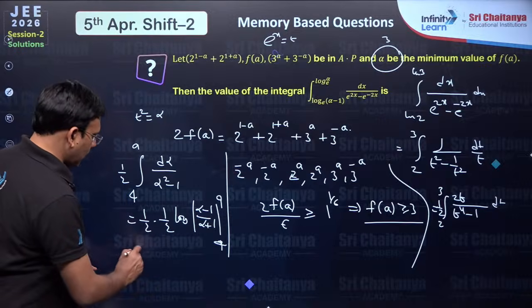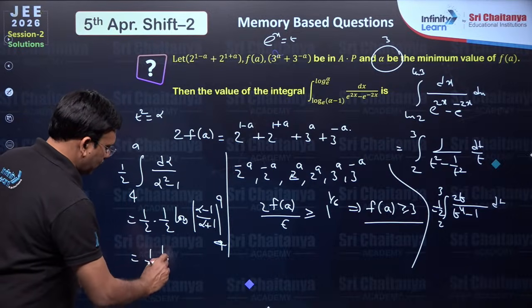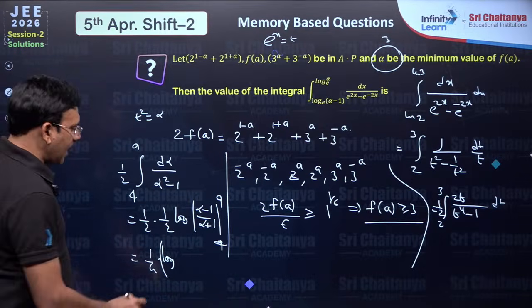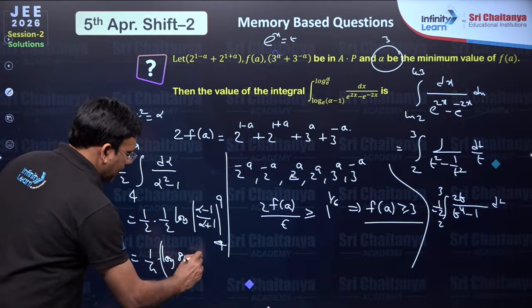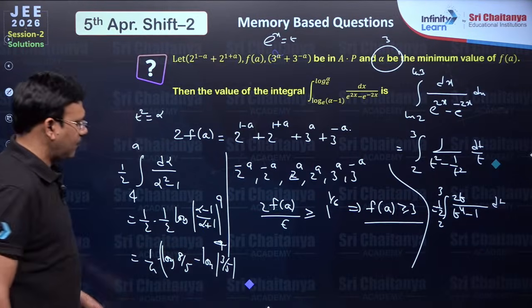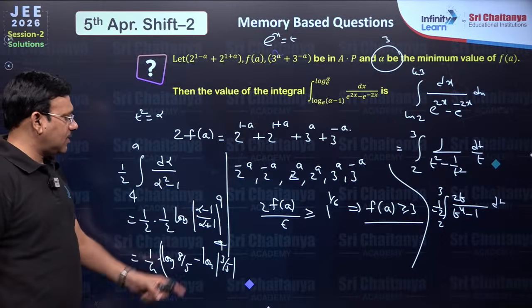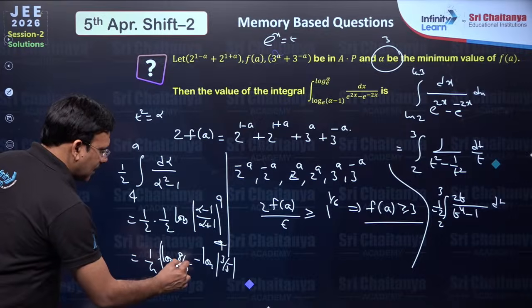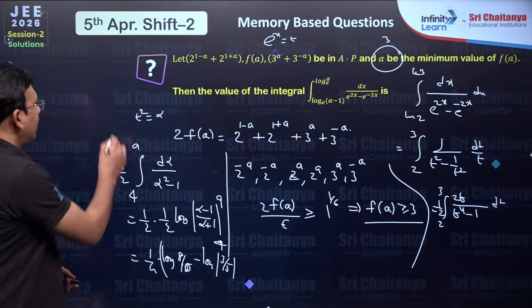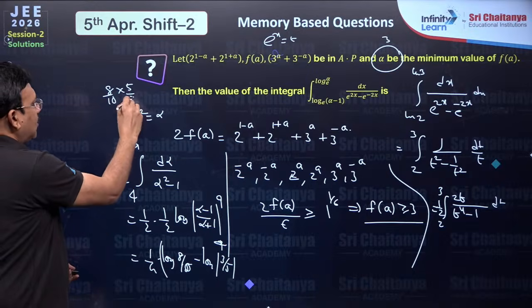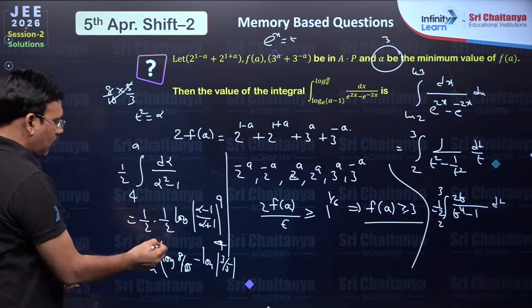Correct? So this is going to be 1 by 4 into log of, when you write 9 here, 9 minus 1 by 9 plus 1, which is 8 by 10, minus log of, when you put 4 here, 3 by 5. So 8 by 10 into 5 by 3, which is 2 times 4 by 3.